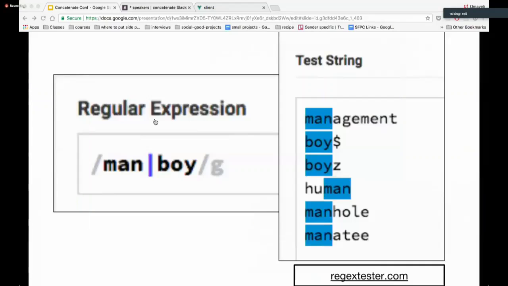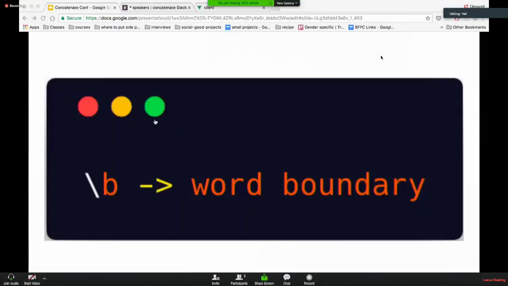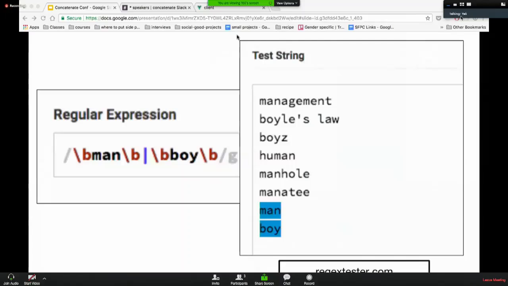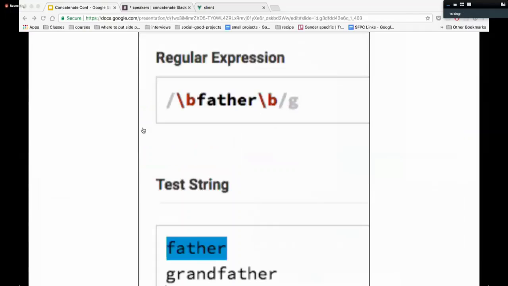But the issue with that is it also looks for substrings, so not just whole words. So I need to change the regex up a little bit. So I use something called a word boundary. So now it's looking for whole words and not parts of a word. So the word boundary, the slash and the B, is saying I want a whole word and not just a part of the word. So you can see now the matches are different. On the right side, it's only matching man and boy, and not man and boy when it's part of another string. But I also want words like grandfather, right?